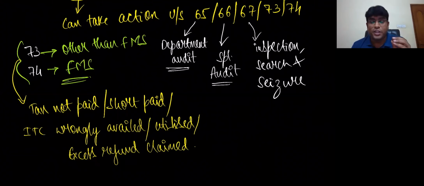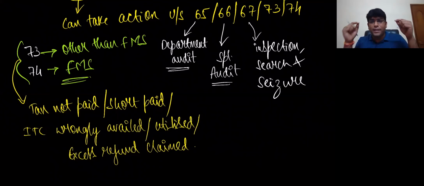So basically what is that word we are talking about, my dear friends? Tax not paid or short paid, or ITC wrongly availed or utilized, or excess refund claim, or refund claim wrongfully. In those cases, we'll apply section 73 or 74. In that, some detailed procedure is there, how they will go for this demand and recovery, which we'll talk about in